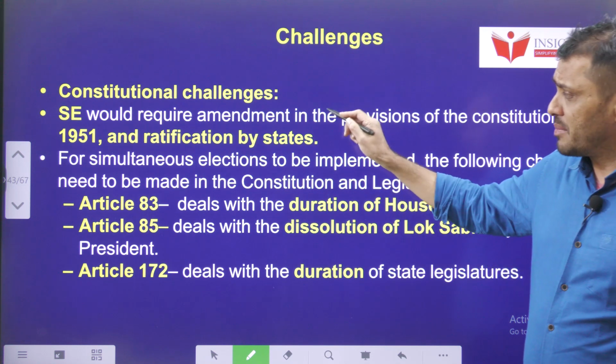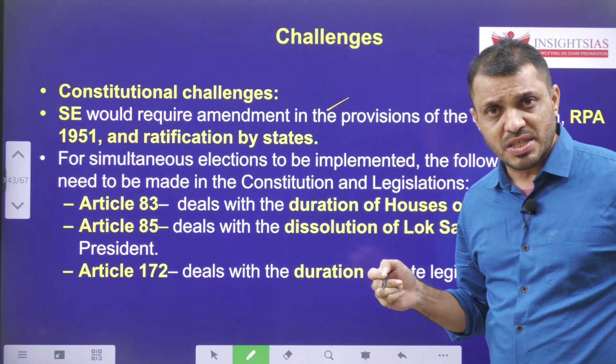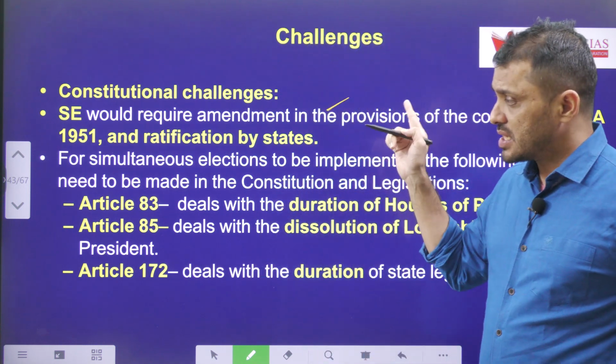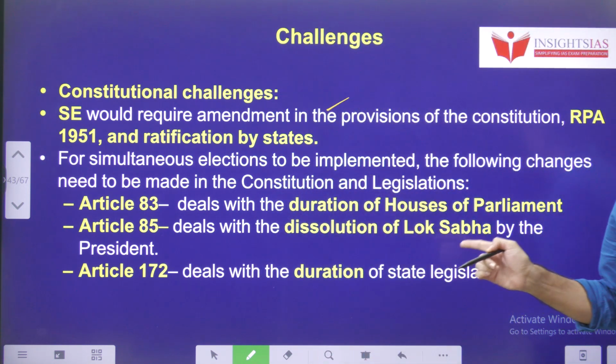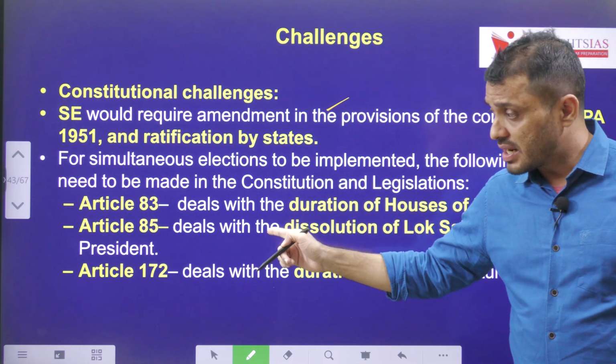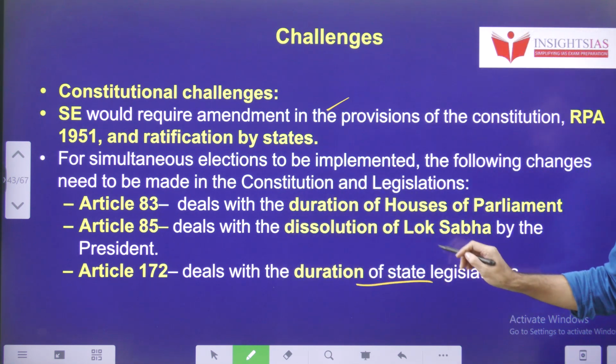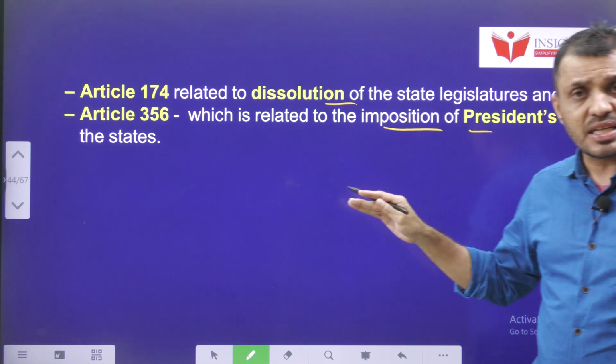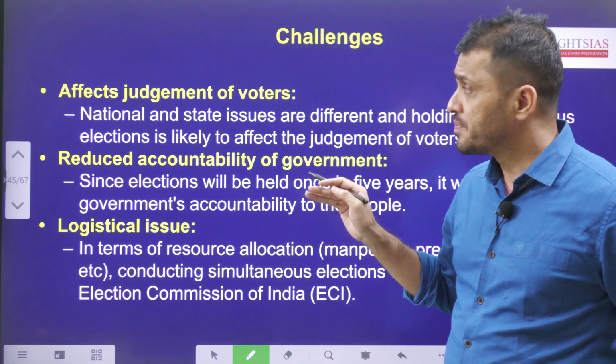Challenges: first, we have to amend the constitutional provisions, and almost half of the state assemblies have to ratify these changes. The following articles are subject to amendment: Article 83, Article 85, Article 172, Article 174 and Article 356. These are the articles subject to constitutional amendment.